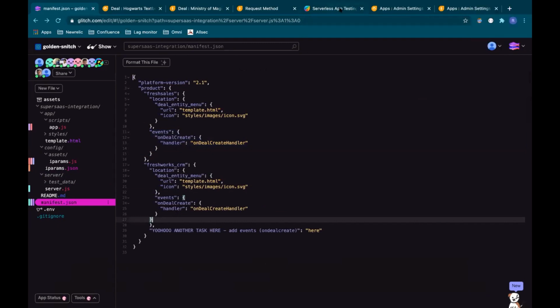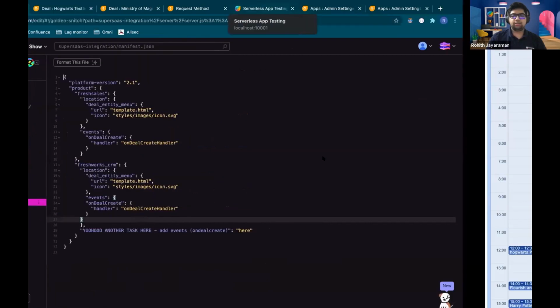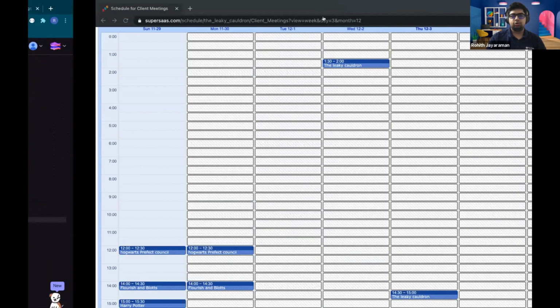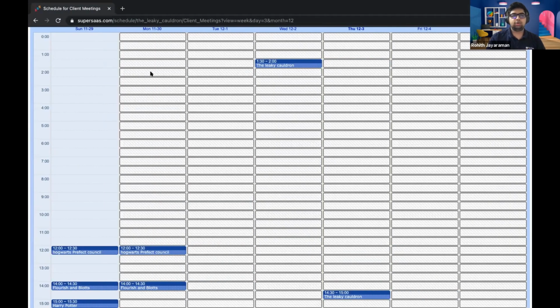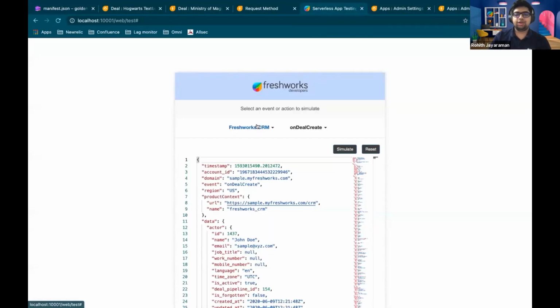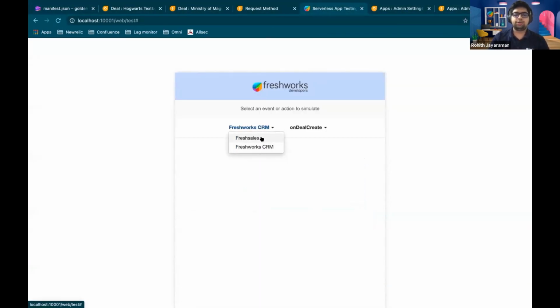So now what we can do is, if you guys look, there's nothing here. So I'm going to go to the local web test page. And over here, you have a product picker, right? So now you can choose to test your Omni apps. You can test whichever one you want. So let's say I'm testing Fresh Sales, and I choose an event. My internet's a bit slow.